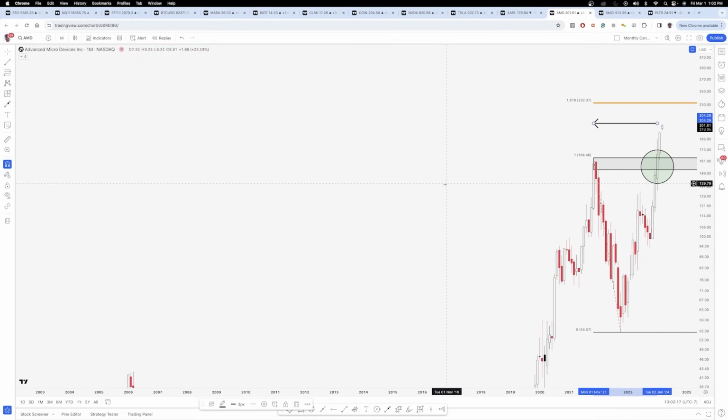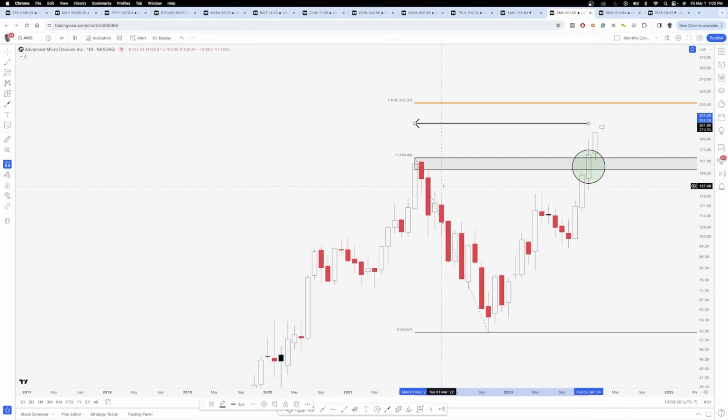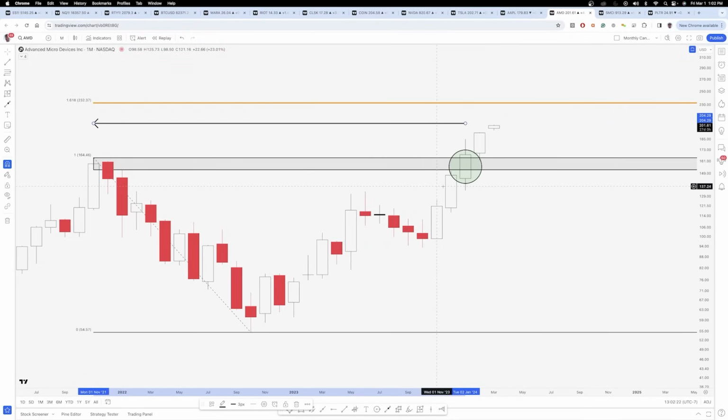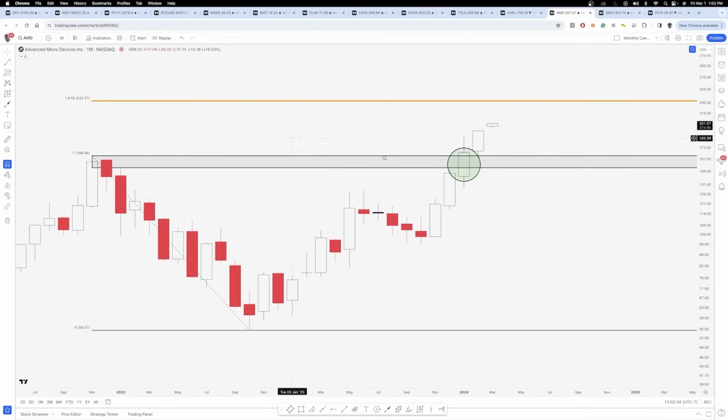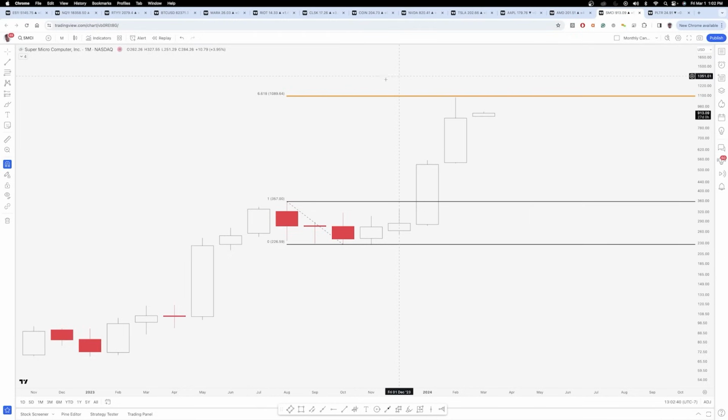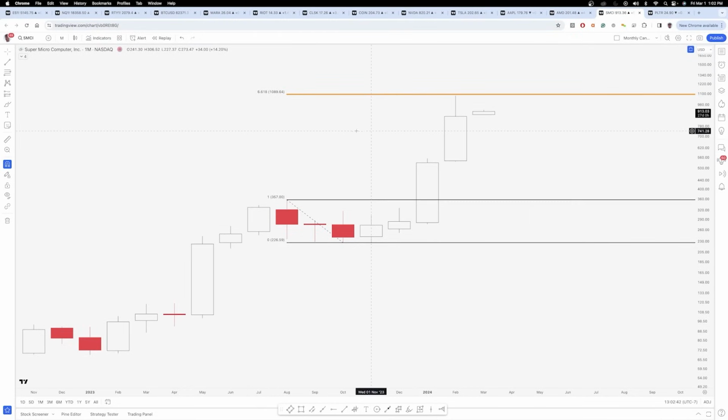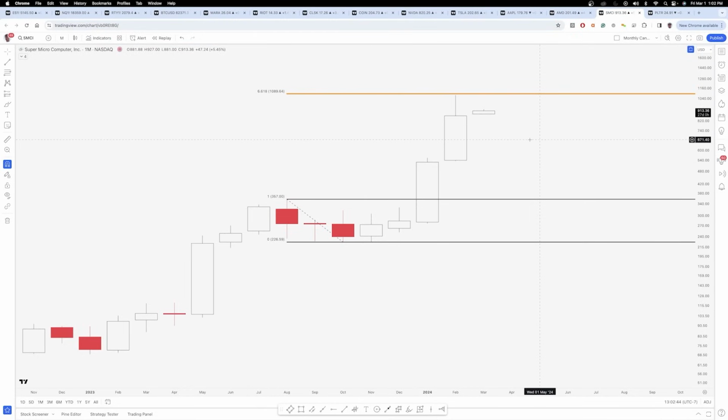So what you do is you use the 1.618 extension of the most recent measured move, the most relevant measured move. In this case, that is definitely the November 21 highs to the October 2022 lows. And so the 1.618 extension of that measured move is at 232.37. So, if you wanted to just give yourself a zone, I'd say 230 to 235. And this is another name that I definitely do analysis on daily in the Twitter subscription.